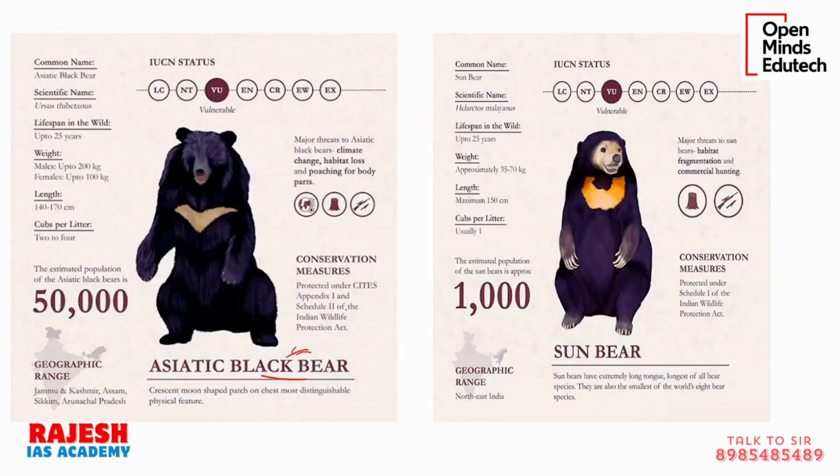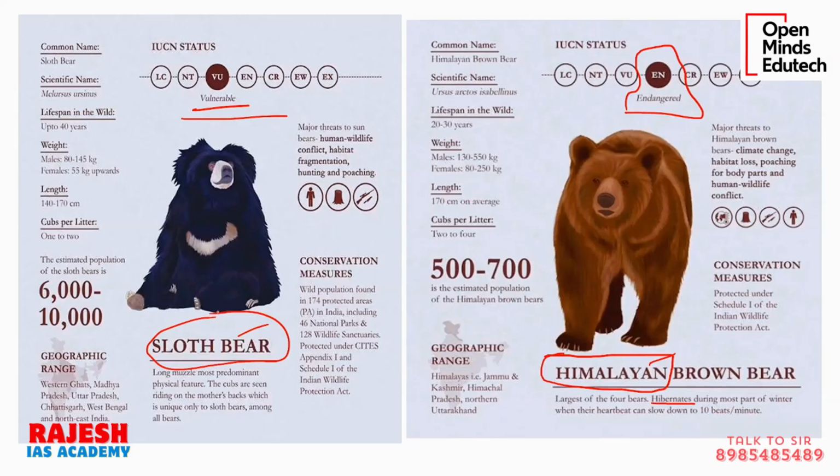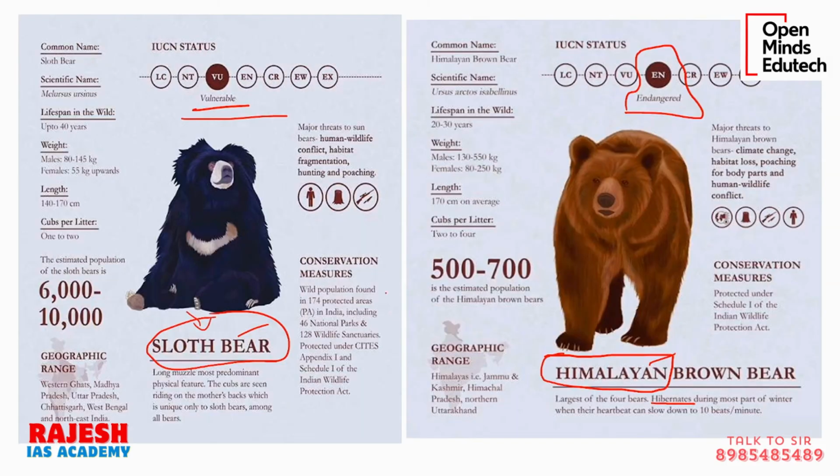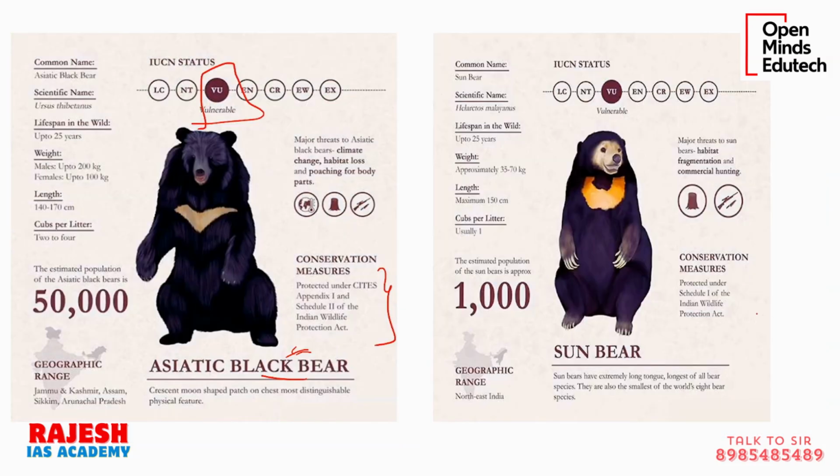Sorry, I think this is the common bear you will see across India, the sloth bear. Then the Asiatic black bear, whose IUCN status is vulnerable. You can see the protection status here, the Wildlife Protection Act, etc. Please pause and watch, because we are going outside of the PT365. I am not spending much time here.